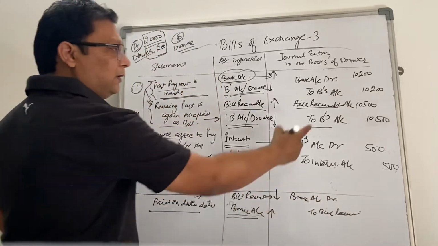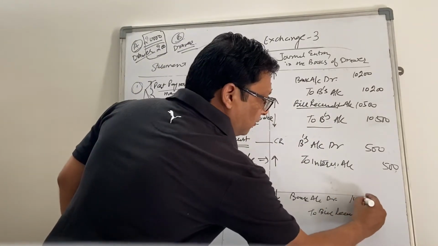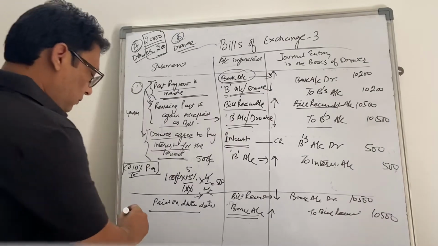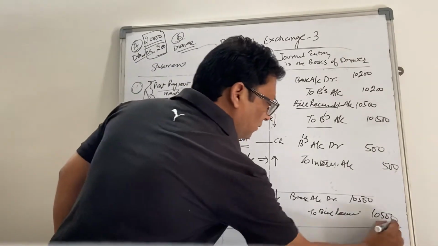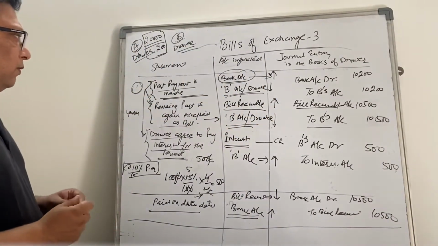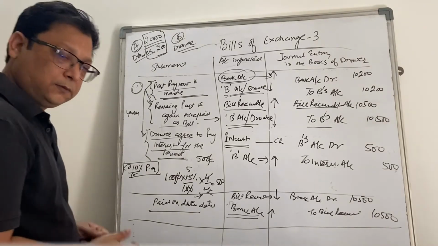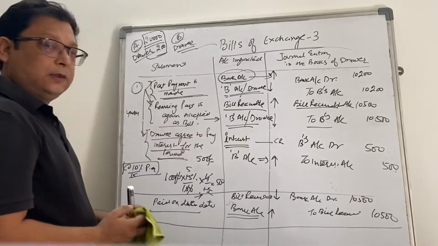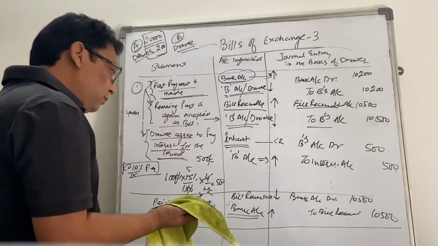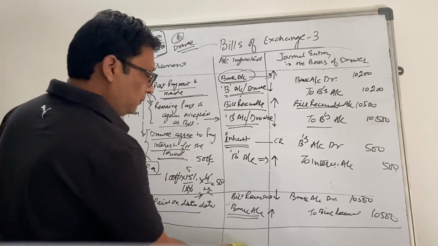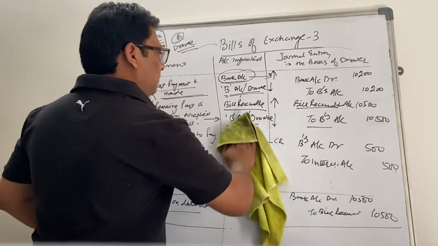How much you will receive? 10,500, right? Hope this is clear to you. Okay, I'm giving you half a minute to note this.